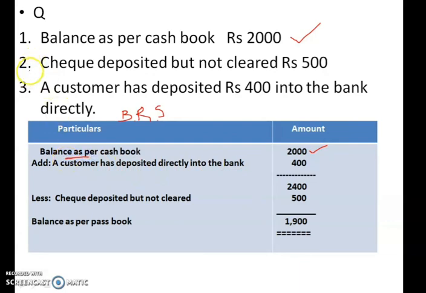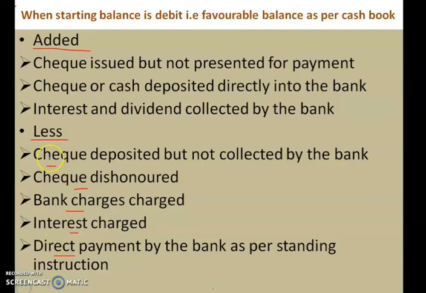Then see, these two items are given. This may be either added or subtracted. Now how to identify whether it is to be added or subtracted? So you have to study a few of the items I have tick marked over here. See this problem.